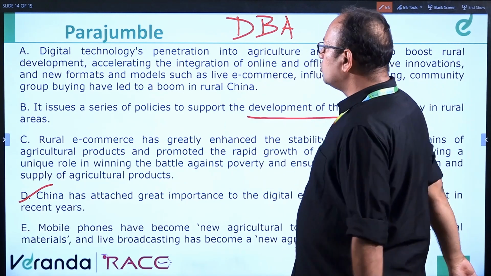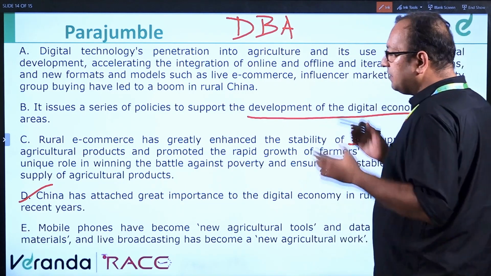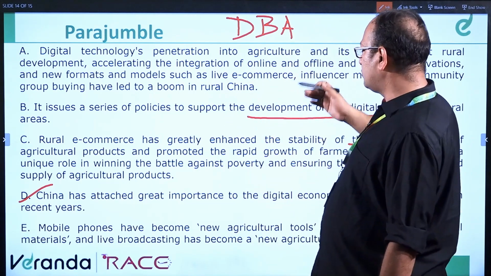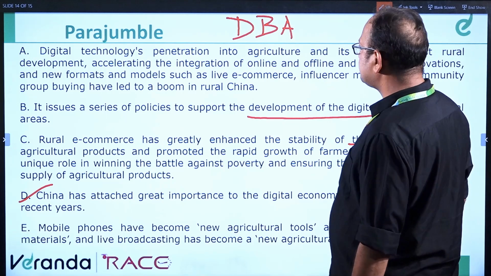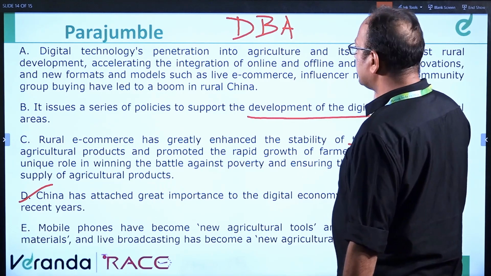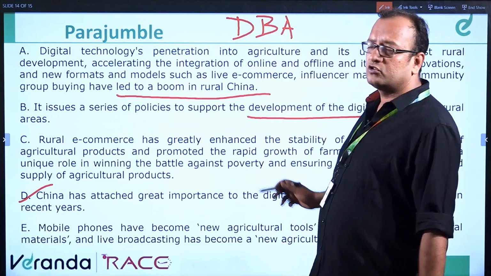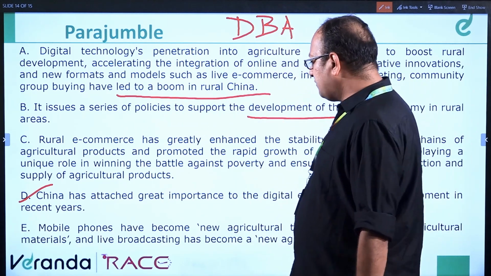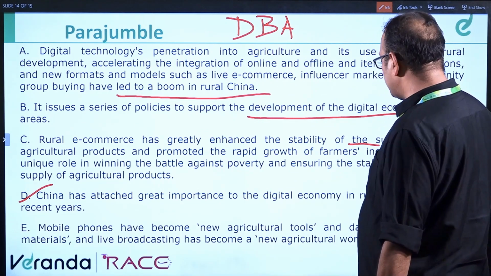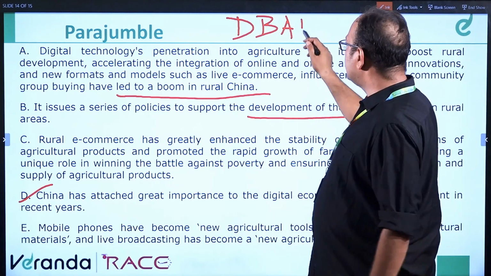Let us check C also. Rural e-commerce has greatly enhanced the stability of. We have to select between E and C. So let us check after A what comes. A talks about integration of online and offline digital penetration into agriculture, influencer marketing, community group buying have led to a boom in rural China. It talks about the boom in rural China. So after A what should come? Mobile phones have become new agricultural tools and data new agricultural materials, and live broadcasting has become a new agricultural job. So this is the kind of boom we are talking about, right? What boom has come? So DBAE will be the fourth sentence.